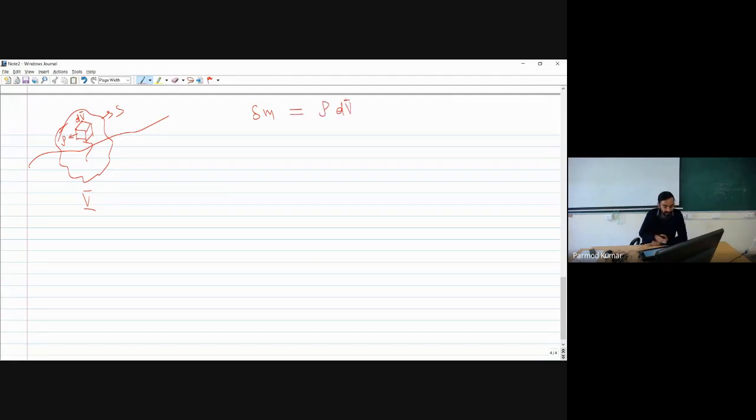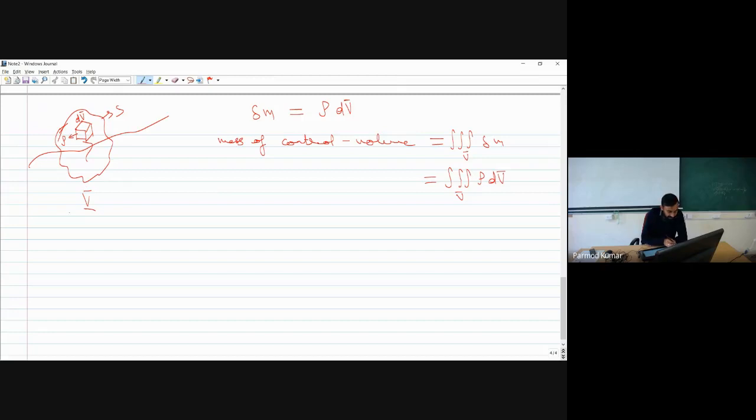This is the mass of the small element. If I have to find the mass of the entire control volume, it will be nothing but the volumetric integral of delta m, which becomes integration over the entire volume of rho times dV bar.